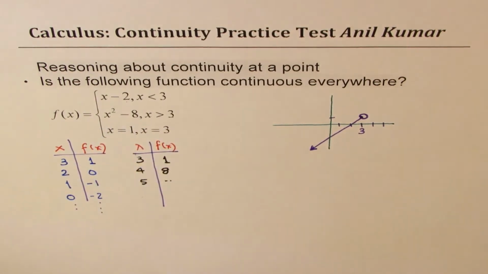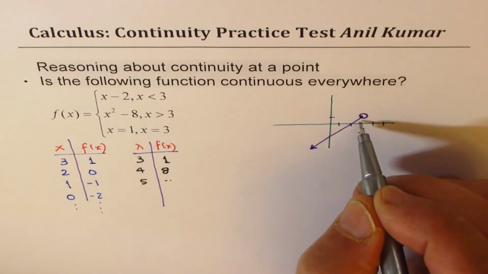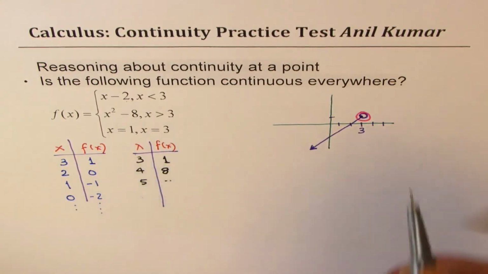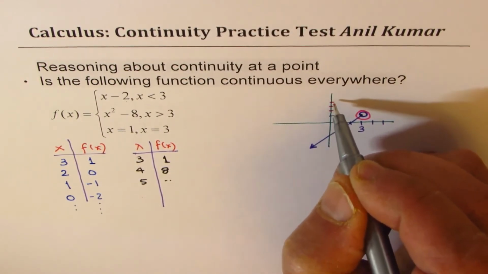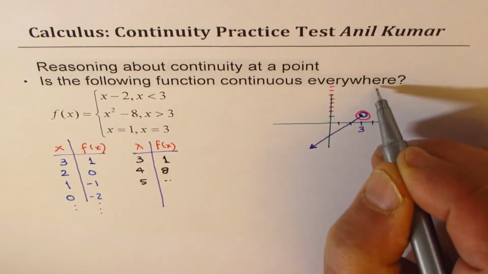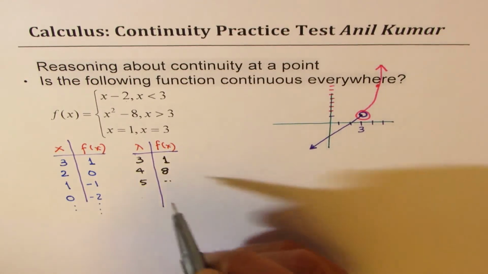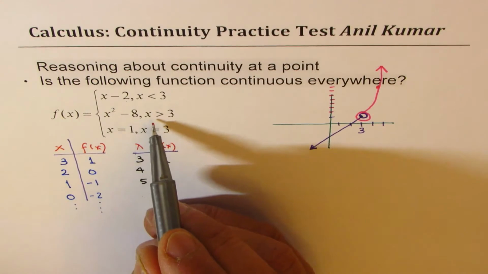It will be sketched as a parabola. Let me use another ink for this portion. I could sketch this piece as, we are saying greater than 3, not including 3. So at 3 it is 1, again the same point. Let me make a bigger hole now. Okay, so this is 1, and then at 4 it is 8. So let's say 1, 2, 3, 4, 5, 6, 7, 8. Let's say this point. So it's a parabola going like this. Now that is the second piece.